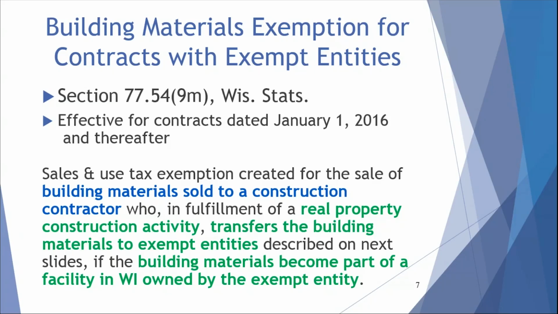Effective for contracts dated January 1, 2016 and thereafter, a sales and use tax exemption was created for the sale of building materials sold to a construction contractor who, in fulfillment of a real property construction activity, transfers the building materials to a qualifying exempt entity if the building materials become part of a facility in Wisconsin owned by the exempt entity.